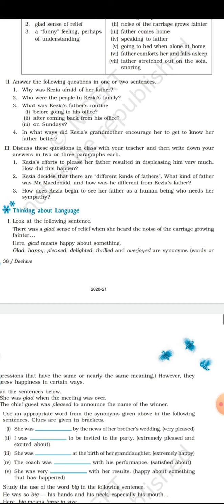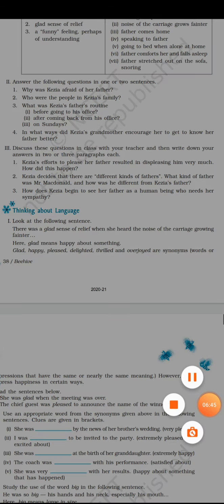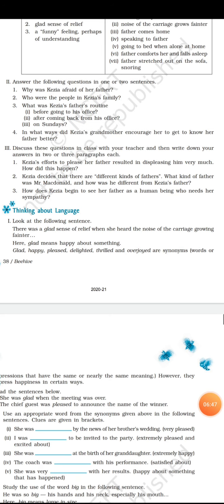Now move to question number 4. In what way did Kezia's grandmother encourage her to get to know her father better? Now in question number 4, we know that Kezia was always afraid of her father, and in what way did the grandmother encourage her to build up a better bonding with her father?